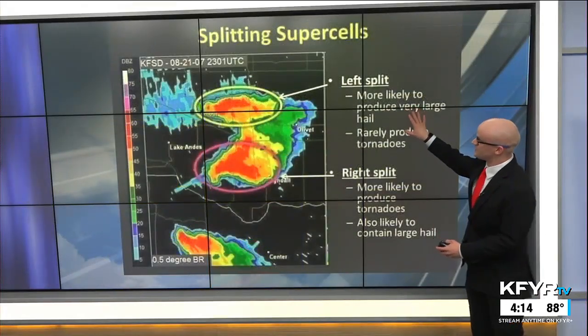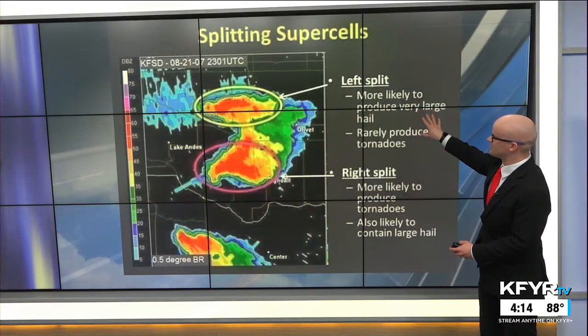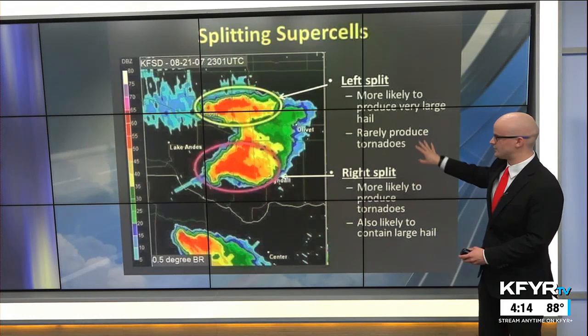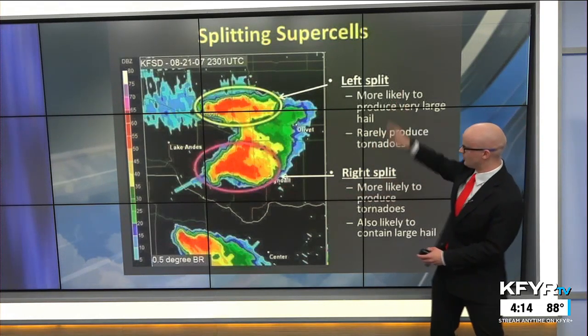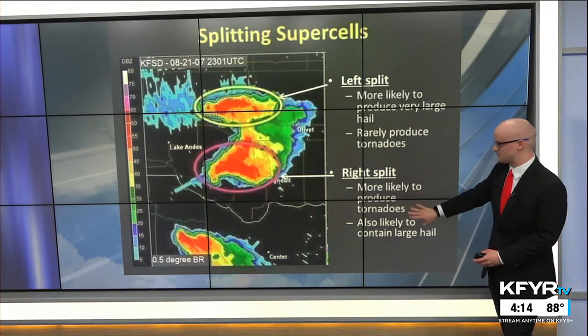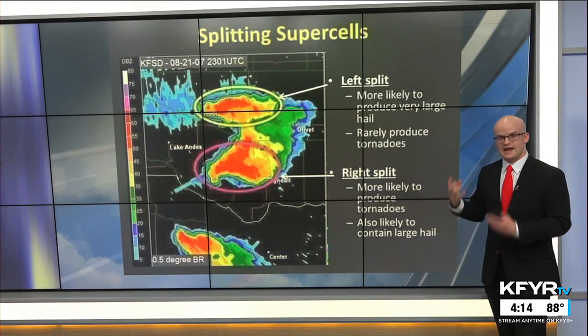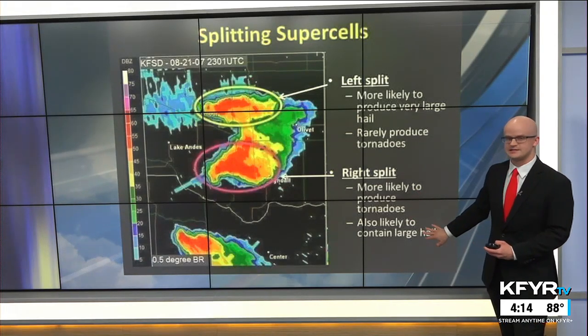The straighter that hodograph plot is, the higher the potential for splitting thunderstorms. Now the left mover is more likely to produce very large hail, but rarely produces tornadoes. Whereas the right mover, the one that goes more easterly instead of to the north typically, is more likely to produce tornadoes. There's usually more spin, and it can get stronger. That's also likely to contain hail.